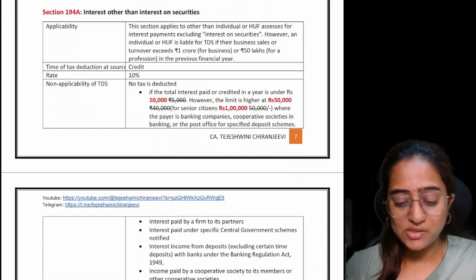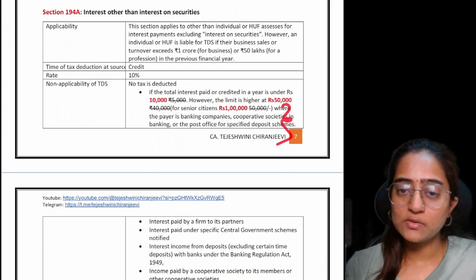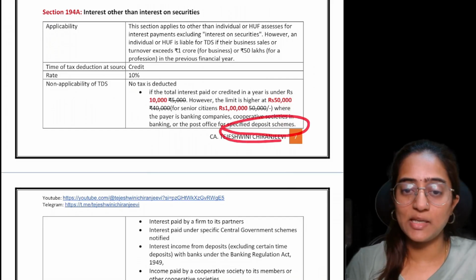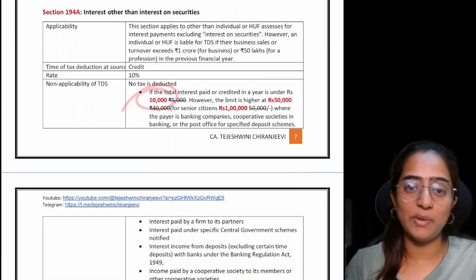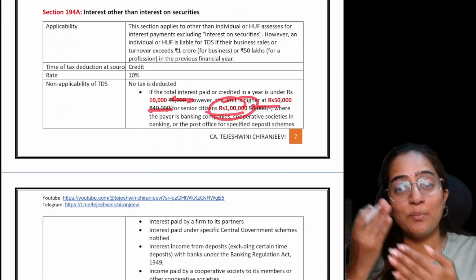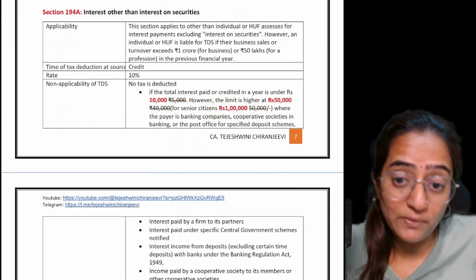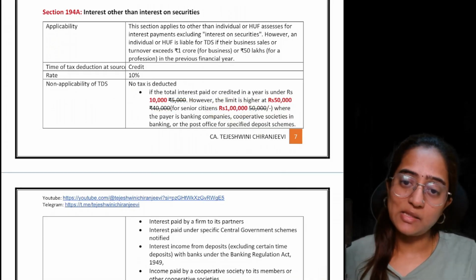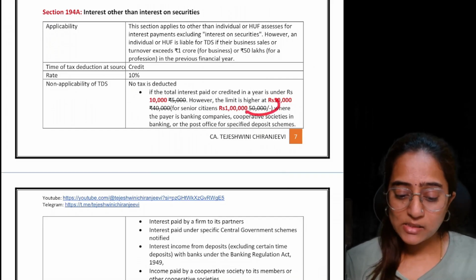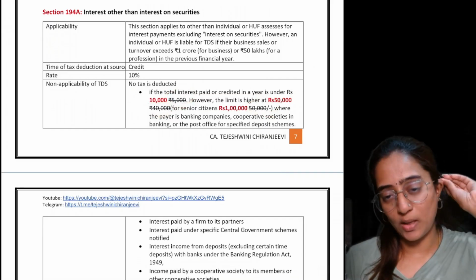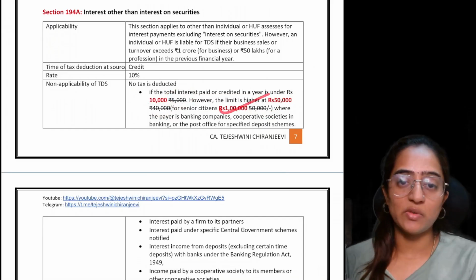Basically, this section says that if these banks and cooperative societies are paying the interest for this particular specified deposit scheme, 10,000 is not the limit. The limit is 50,000, and for a senior citizen it is 1 lakh. Whatever I've cancelled, this is for the previous year, the relevant preceding previous year. We can simply call it the last assessment year. Cancelled out means now it is not applicable. There are some changes in the figures over there.